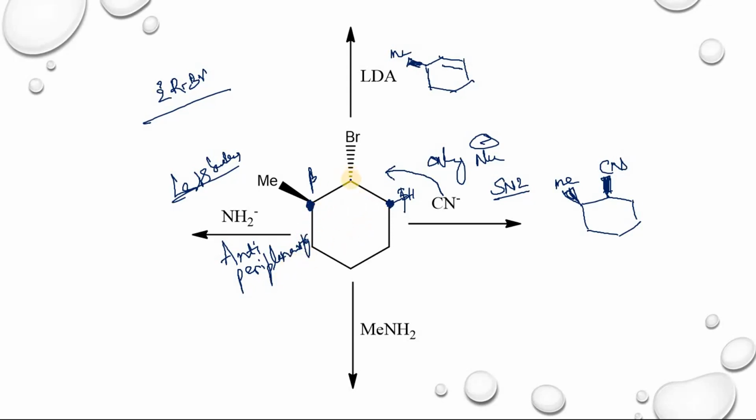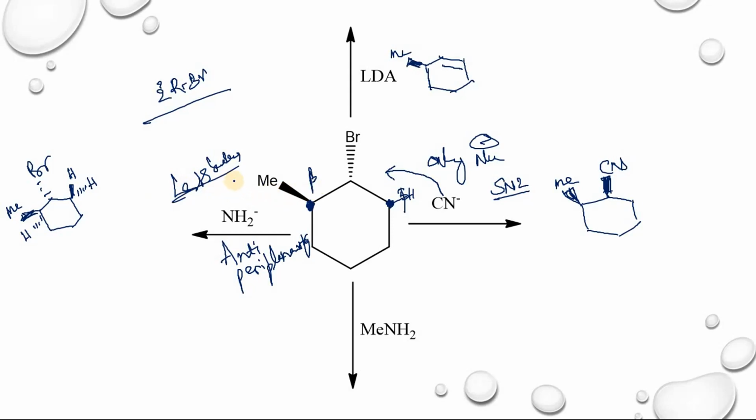The hydrogen and bromine should be anti-periplanar. Suppose you take this molecule, which is given. This one is the bromine and the methyl is above the plane. So obviously the hydrogen is below the plane, and here you can find an above-the-plane hydrogen and a below-the-plane hydrogen.